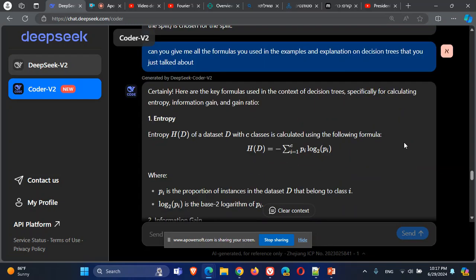Thank you very much. This was about decision trees and how to build them using entropy, information gain, and gain ratio. Thank you for this, for building the formulas and everything. If there are any mistakes, please correct me. And if I made mistakes, I'm sorry. I wish it was a little bit of use and helped you to understand decision trees in information theory, machine learning, entropy, information gain, and gain ratio.